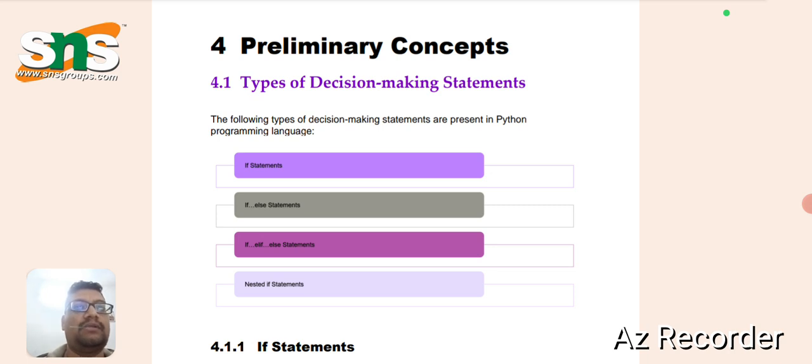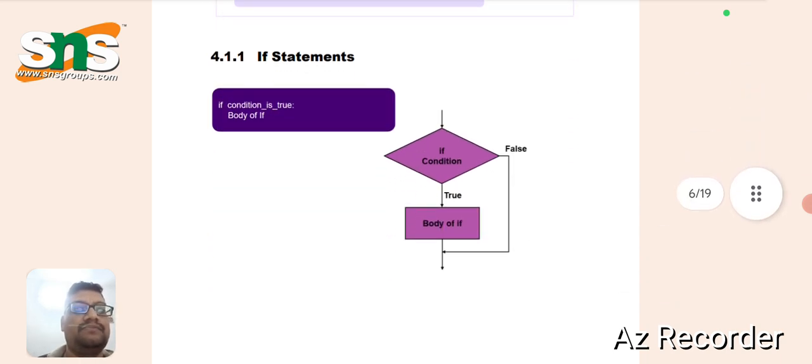So in Python, the types of decision making statements are: if statement, if else statement, if elif else statement, and the last one is nested if statements. If statement. So this is how the if statement works.